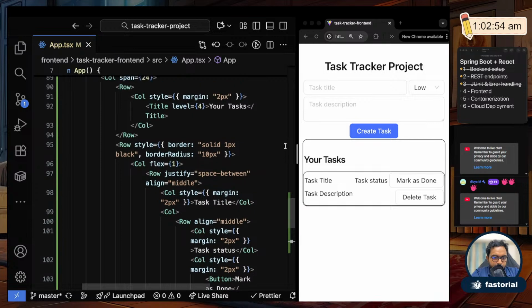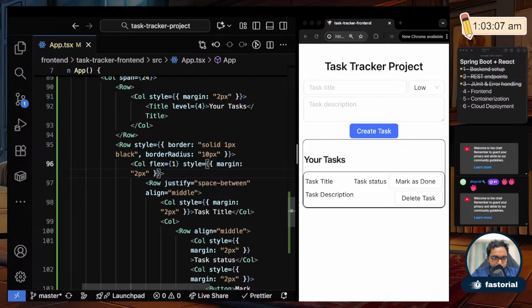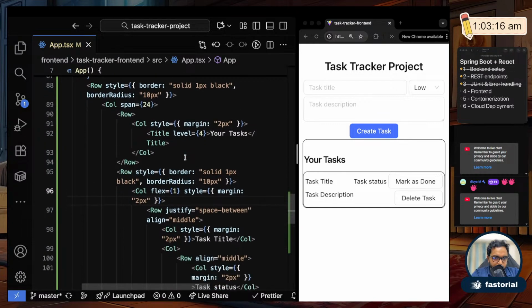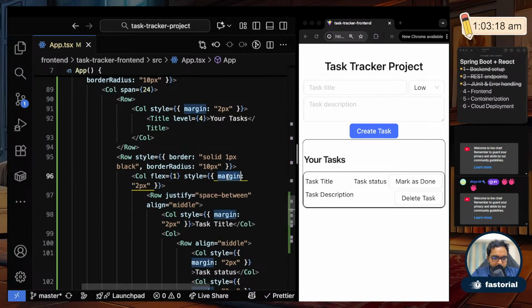We will put a margin to the whole item itself, right? If you see, one task itself is a whole box, right? So we'll put that also. So this is that. Okay, so margin actually adds inside, so we should kind of add it outside. So I think you have to do padding.